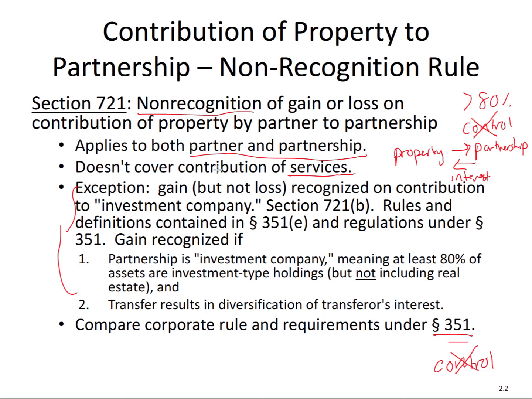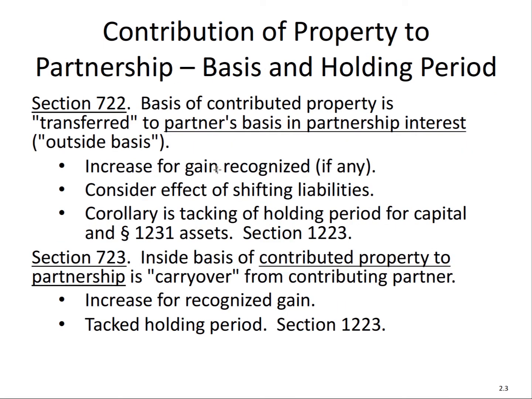So the basis rules that apply under section 722 apply to the partner. It's the partner's basis in the partnership interest, and we refer to this as the outside basis. This is terminology you need to keep in mind. Now, if there's any gain recognized, we add to that, so we increase for any gain. I'll mention how gain can be recognized in a moment. We also have to consider the shifting of liabilities. I'll mention that later on in the presentation.